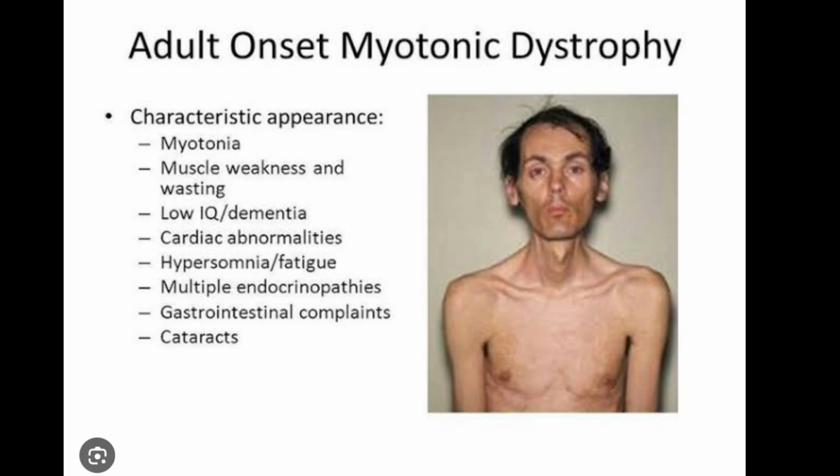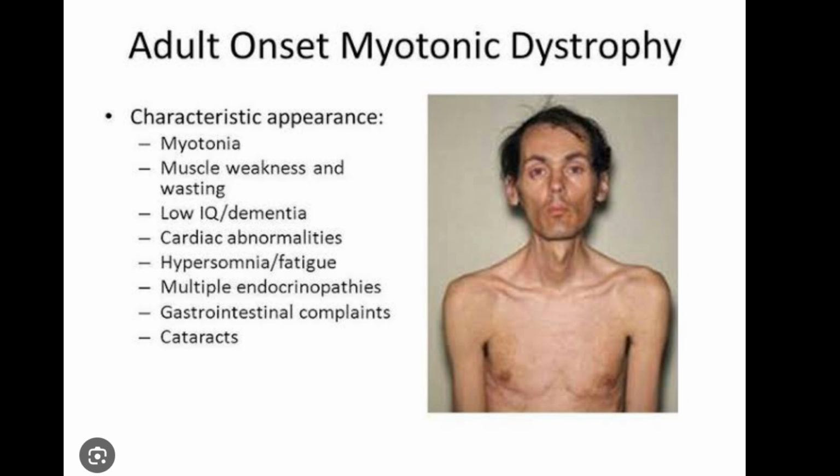Myotonia dystrophica is an autosomal dominant condition, and usually patients with myotonia dystrophica exhibit myotonia. Myotonia means that there is delayed relaxation of muscles. For example, if we shake hands with the patient, he will be unable to relax his fist even after shaking hands. And this is a typical facies of myotonia dystrophica.